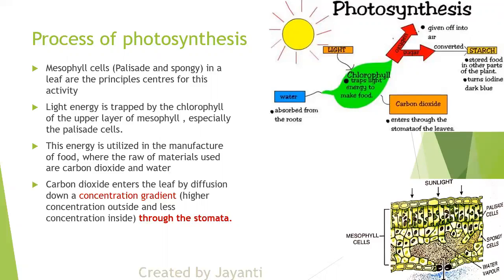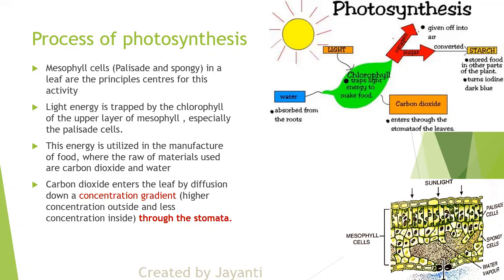Diffusion is a property from higher concentration to lower concentration. So CO2 will enter the leaf through the stomatal pore. Understood? Whenever there is a CO2 concentration gradient, CO2 will enter.